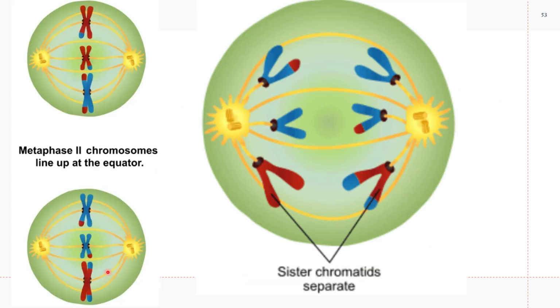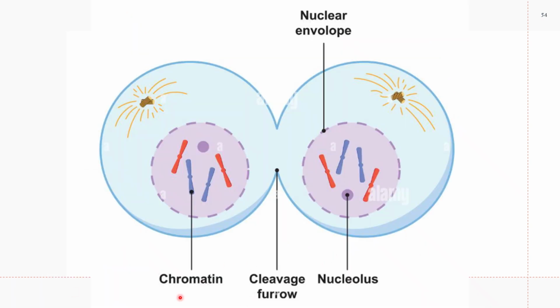In metaphase 2, the chromosomes line up at the equator. Please note the chromosome content is haploid, 23, but the DNA content is 46, or diploid. In anaphase, the sister chromatids separate. And then finally, telophase.